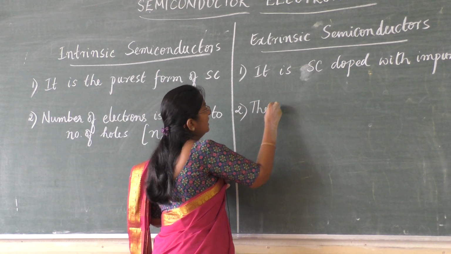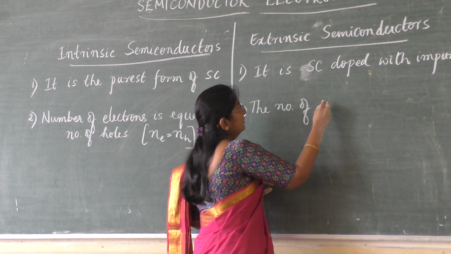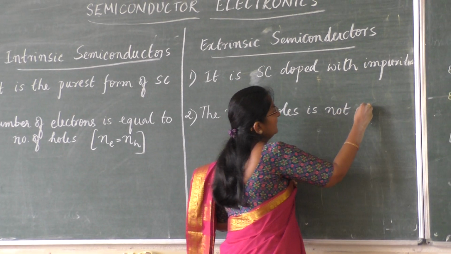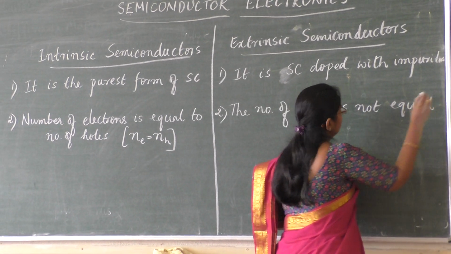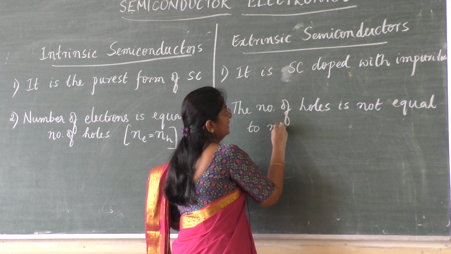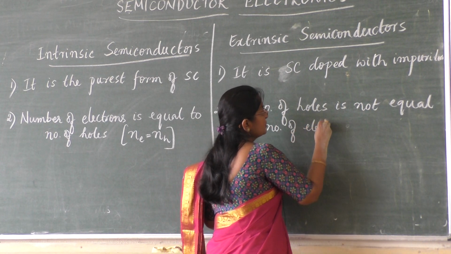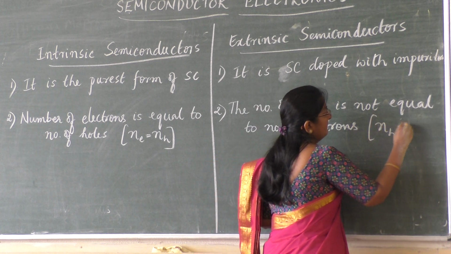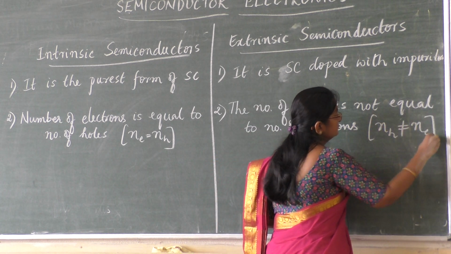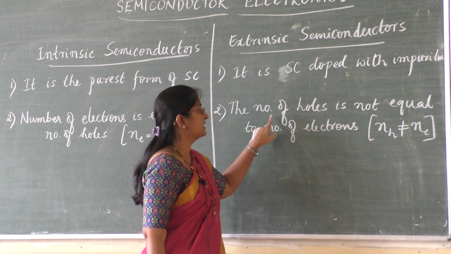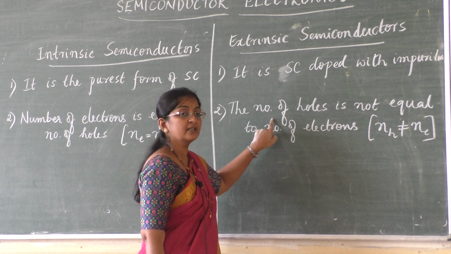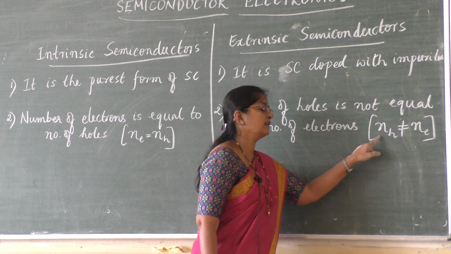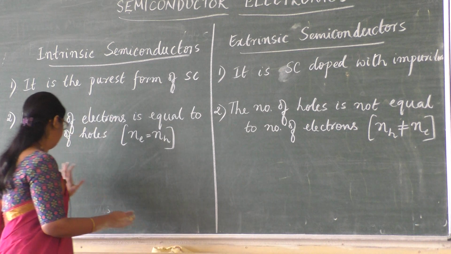In extrinsic, the number of holes is not equal to the number of electrons. In case of n-type semiconductor, the number of electrons is more. In case of p-type semiconductor, the number of holes is more.